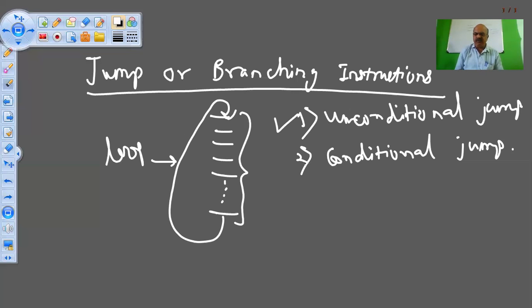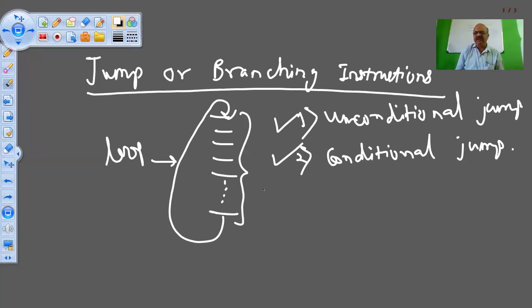Okay. Second type of jump instruction is called the conditional jump instruction. In case of conditional jump instruction, we put some condition. For example, jump if there is a carry generated. So with this type of instruction, I am putting some condition. If there is no carry, then don't jump, don't make a loop. But if there is a carry, then you jump to the given address.